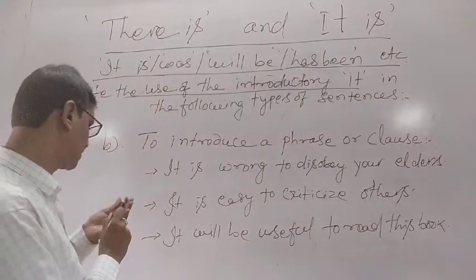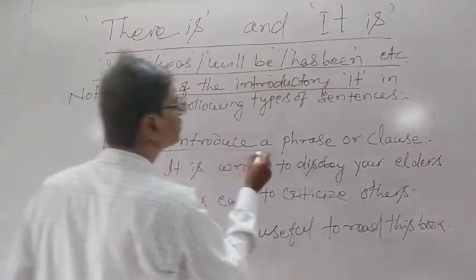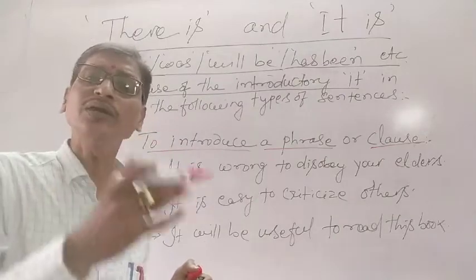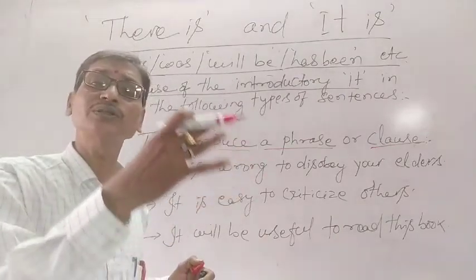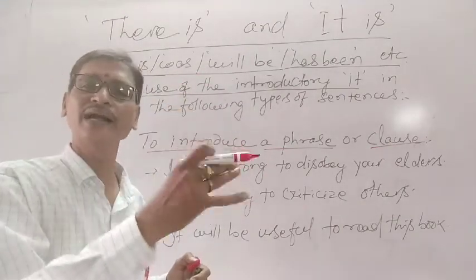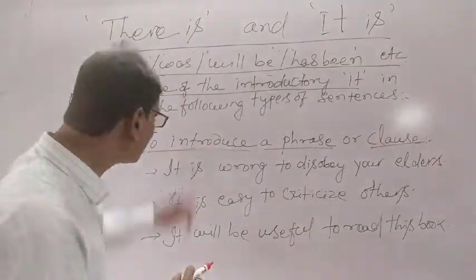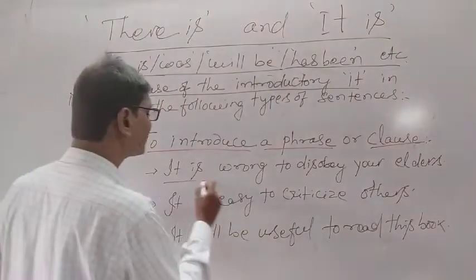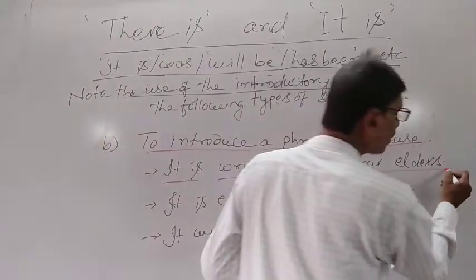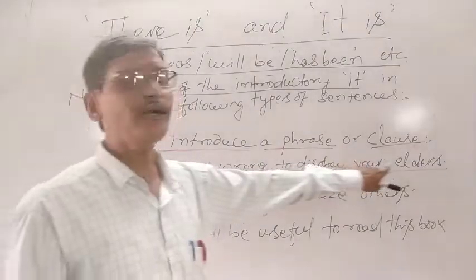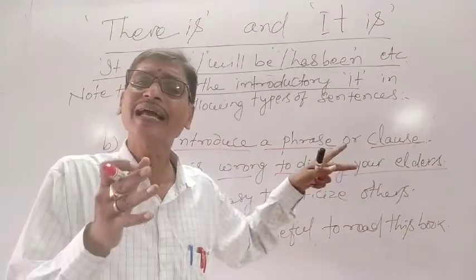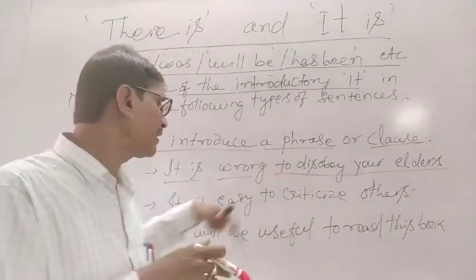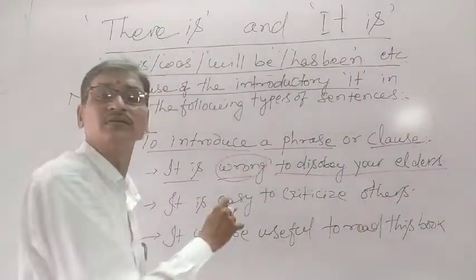So the second rule is to introduce a phrase or clause. When we want to introduce a phrase or a clause, we need to use it at the beginning of the sentence. Examples have been given over here, you can see. It is wrong to disobey your elders. To disobey your elders is a clause, or you can say a phrase. So, what is this? It is wrong.